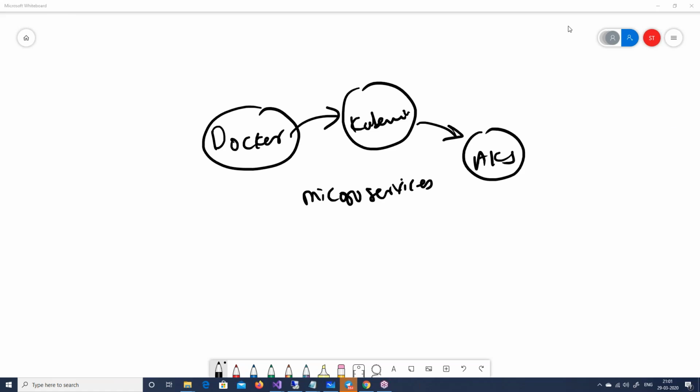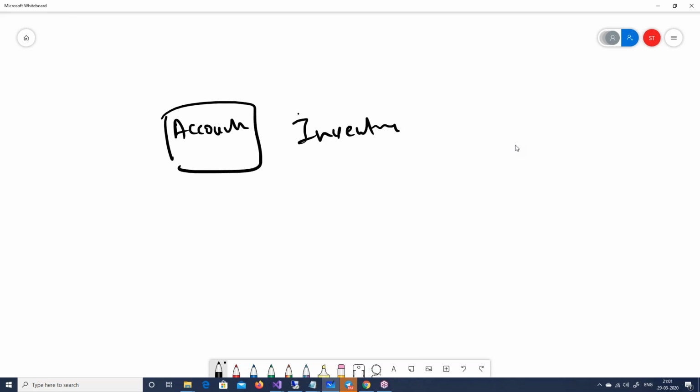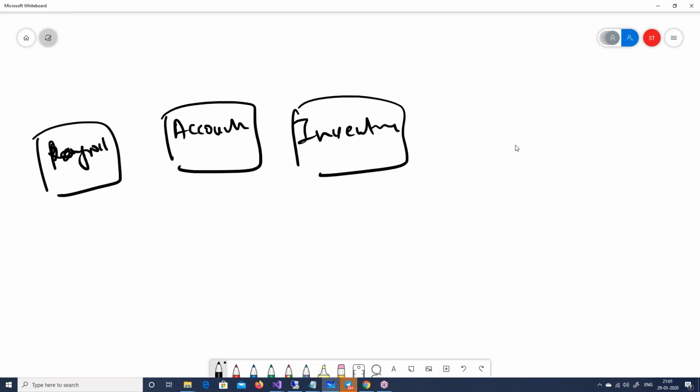Now, developers, when they develop applications, they develop using the monolith architecture. In other words, for example, let us say you have an application which has accounting, let us say it has inventory, and let us say it has payroll. So what you do as a developer is just create one solution. Yes, you do create different class files, different project files, you do modules, right?